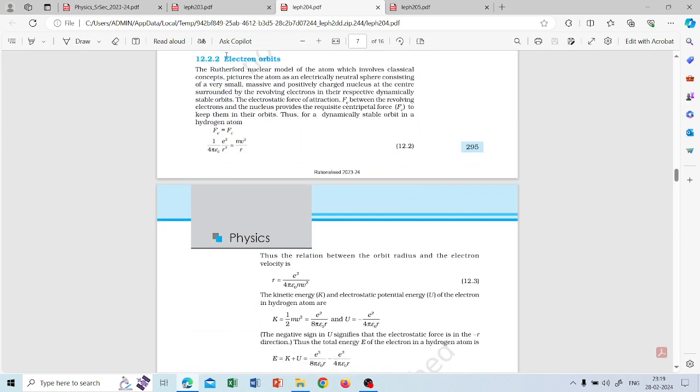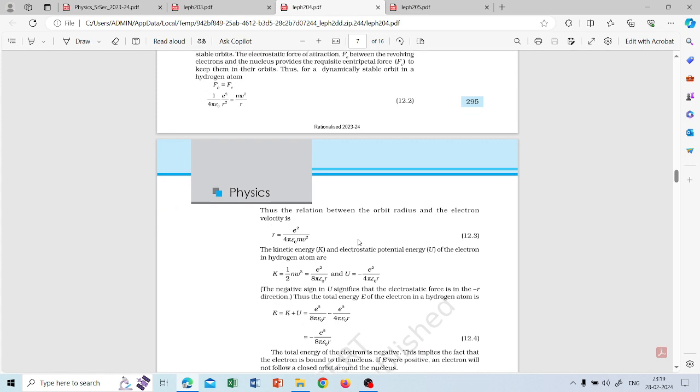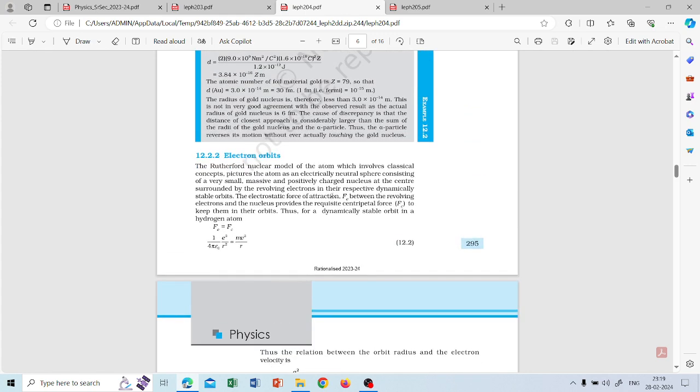Now electron orbits. The main point is that the Rutherford nuclear model used only classical concepts. They have given a Newtonian force only. So the force is given by the electromagnetic force. This is the force on the electron and it is equal to the centripetal force. They have mentioned it, not electromagnetics or electrostatics.